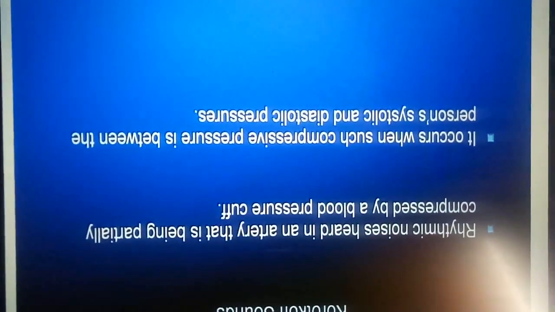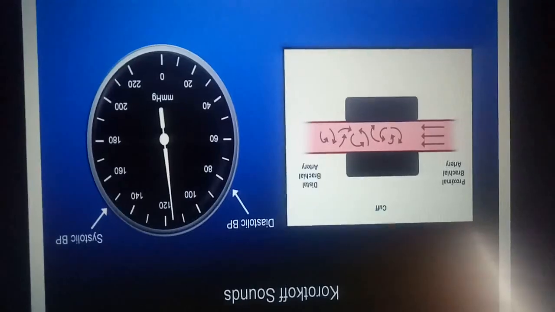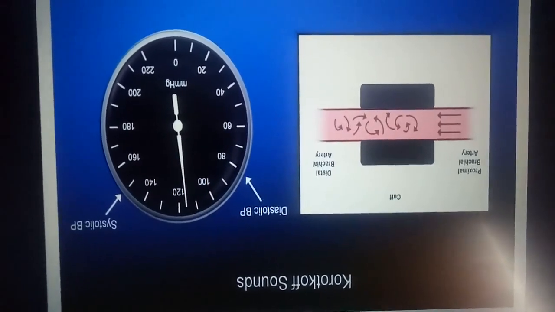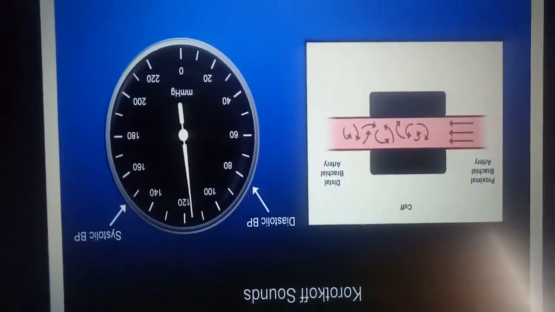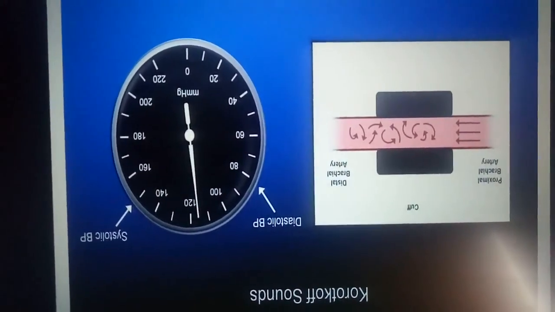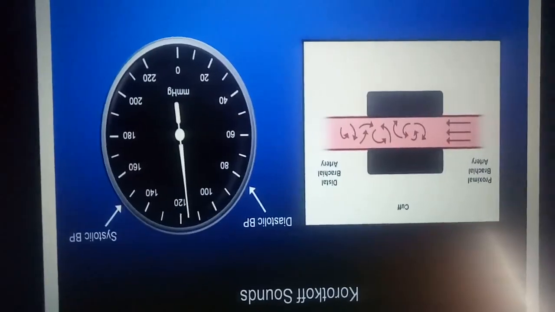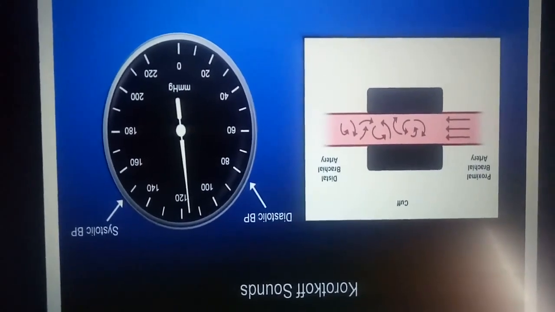In this case, we discuss rhythmic noises heard in an artery that is being partially compressed by a blood pressure cuff. It occurs when the compressive pressure is between the person's systolic and diastolic pressure. So we discuss the curve between your arms, how the blood circulation is flowing and what happens between them. We will discuss how to measure these kinds of sounds in this meter.